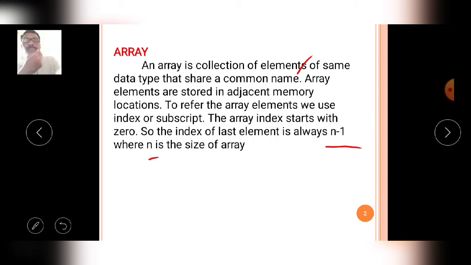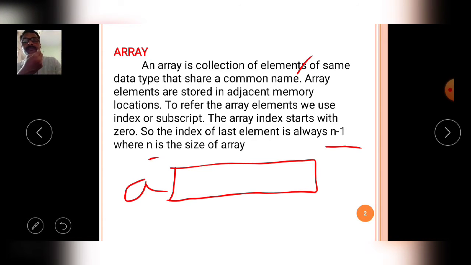So, in the simple manner, I will explain. For example, this is an array. The array name is A. This array contains total 5 integer variables. The index number starts from 0.